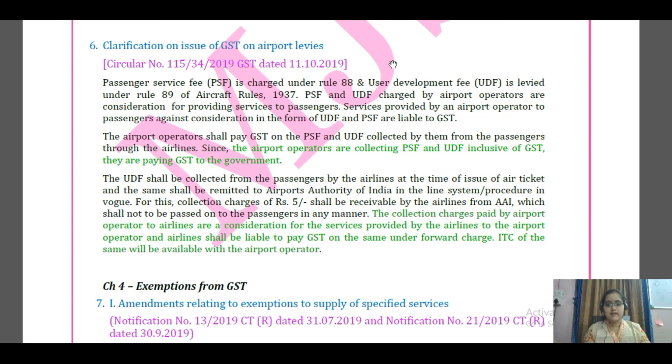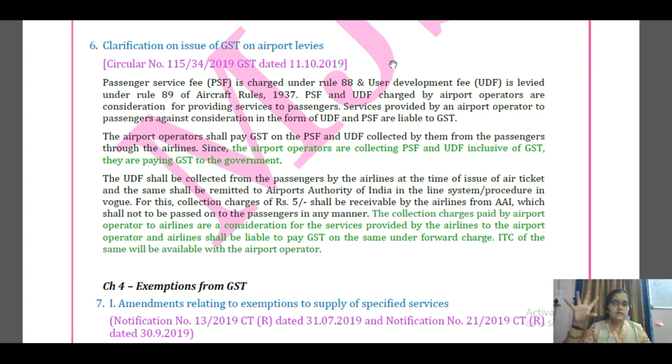If you see the transaction, the airlines are collecting on behalf of the airport operator and giving it to him, and they are receiving 5 rupees as consideration per passenger. So it is a form of service which they are providing and they are receiving consideration. Therefore, these airlines have to discharge the GST under forward charge.